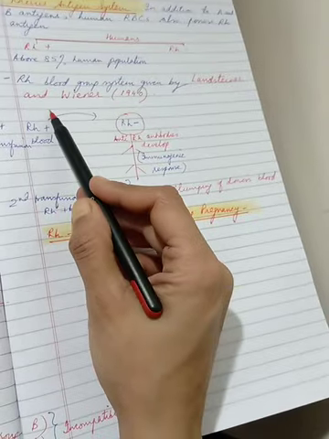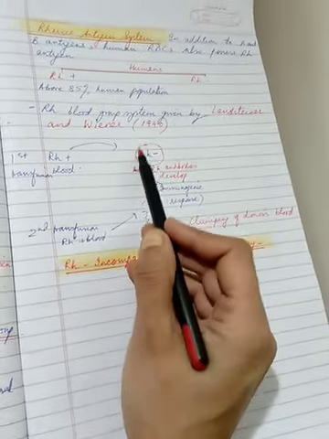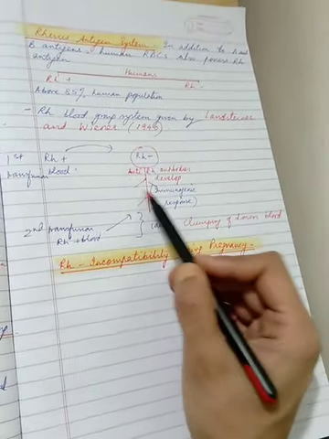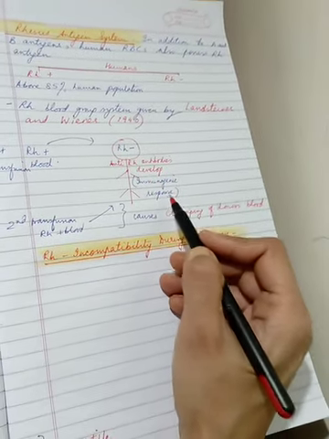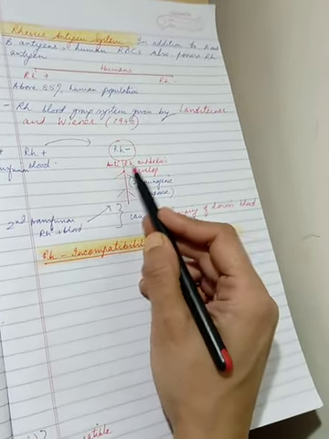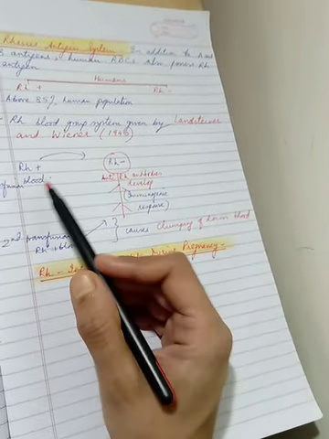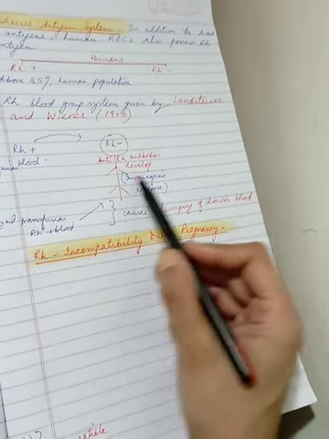When RH positive blood, which means this antigen is present in the donor's blood, is given to an RH negative person who does not have this antigen, the recipient's body will develop an immunogenic response and anti-RH antibodies will develop. In the first transfusion, it will be alright.